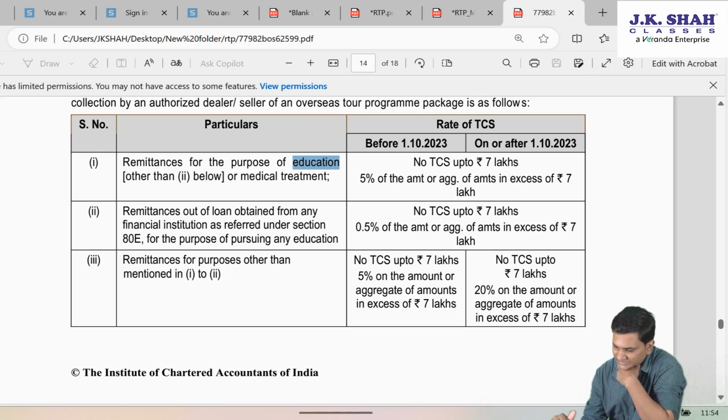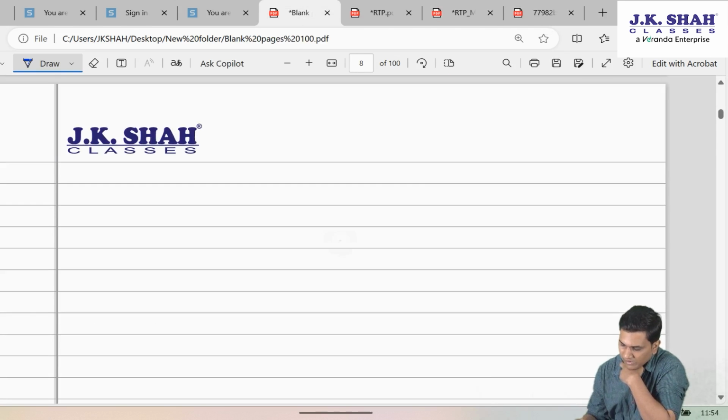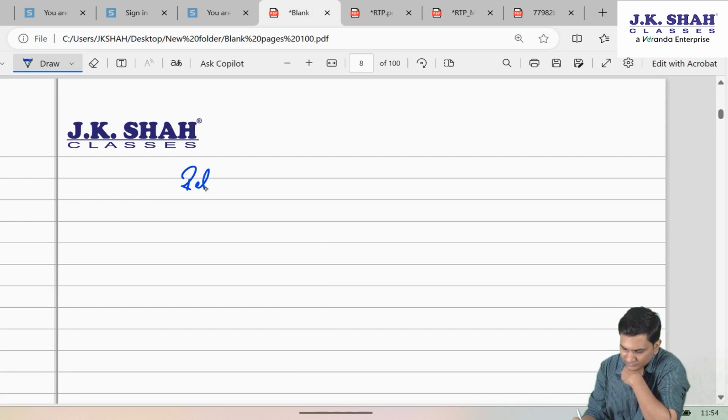However, any other purpose remittance, like if I want to send some money to one of my relatives, maybe as a gift, let's consider I want to send some gift money to a relative.